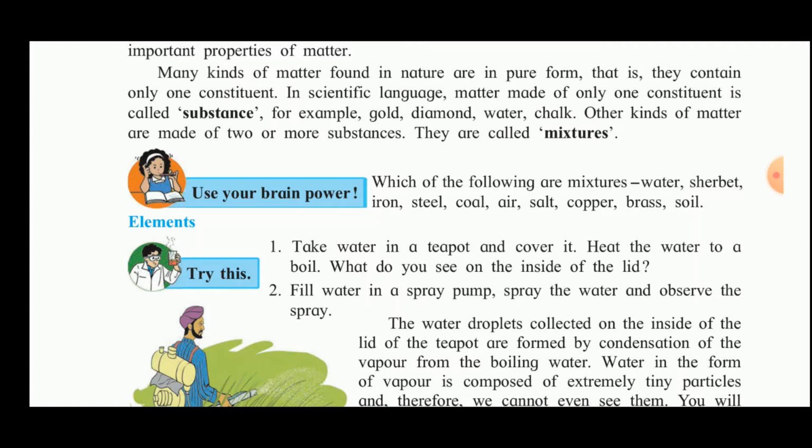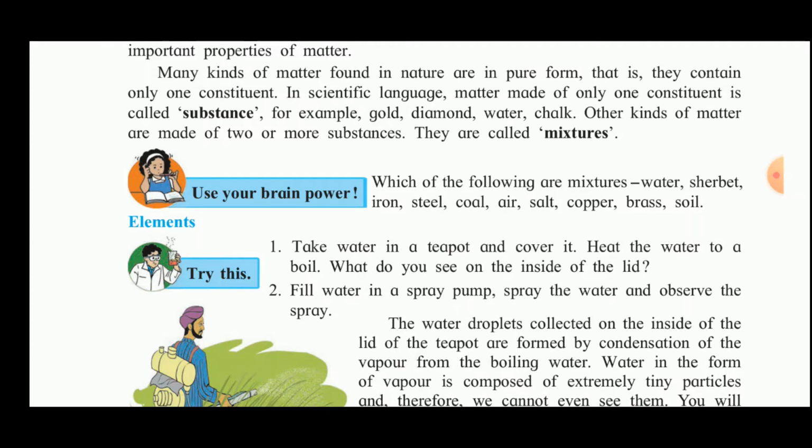Then coal is a substance. Then air, it is made up of different gases, so it is a mixture. Copper is not a mixture. Then brass, it is an alloy, it is made up of two or more metals, so it is also a mixture. And soil is also a mixture. So now next we will see what do you mean by the elements.